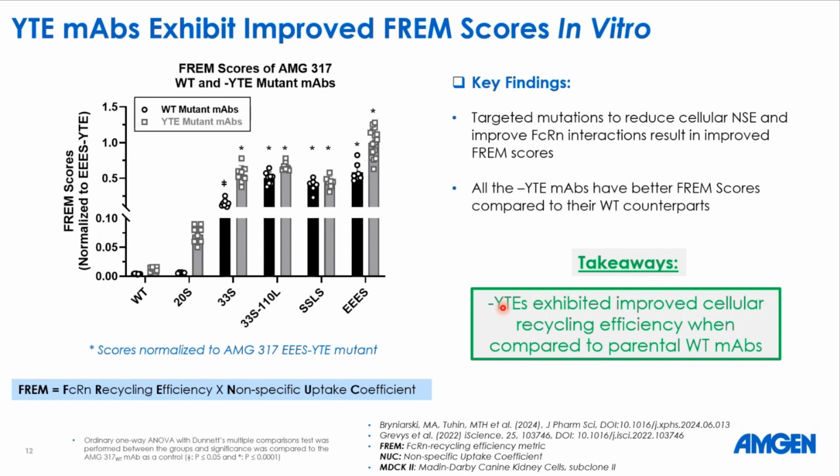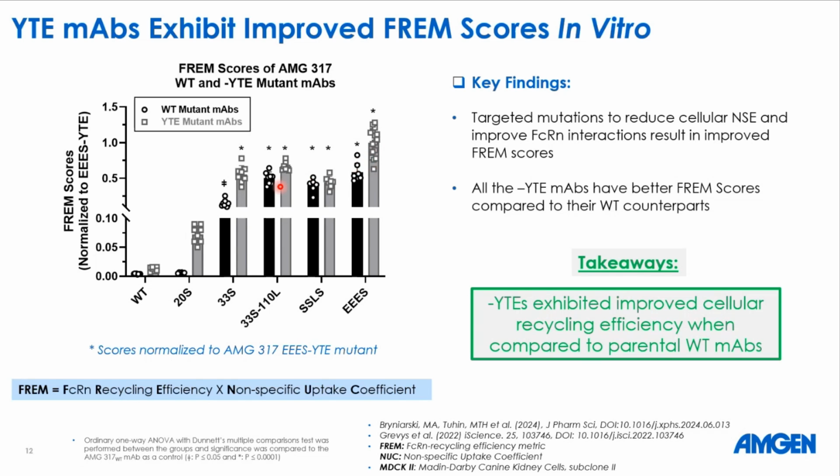Then we tested 6 pairs of molecules in our FcRn recycling assay. And as we see here, the wild type and wild type YTE molecule exhibited very low FRAME scores. And when we introduced single and double point mutations, the FRAME score increased significantly. The highest FRAME score was achieved with SSS YTE.